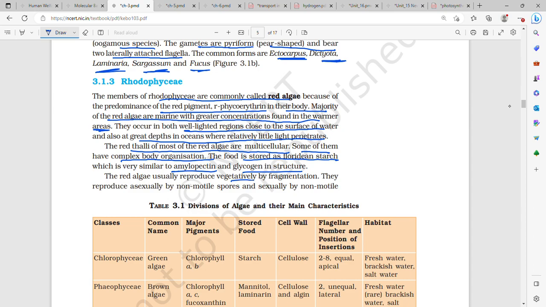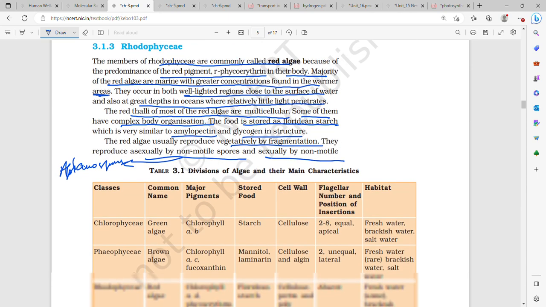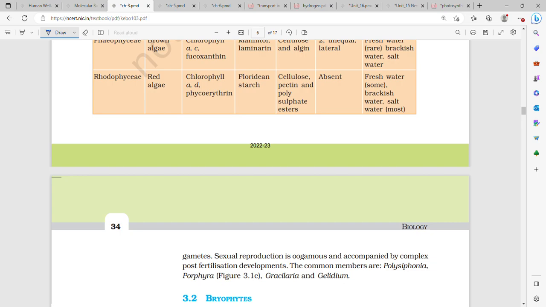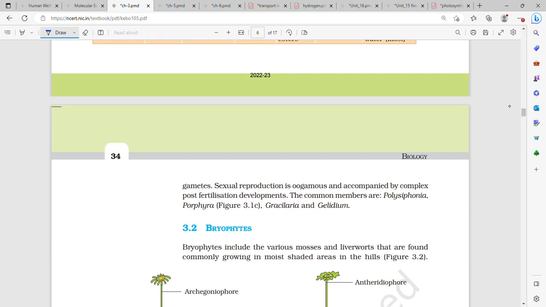Red algae reproduce vegetatively by fragmentation and asexually by non-motile spores, aplanospores, I guess, and sexually by non-motile gametes. Sexual reproduction is oogamous and accompanied by complex post-fertilization events.